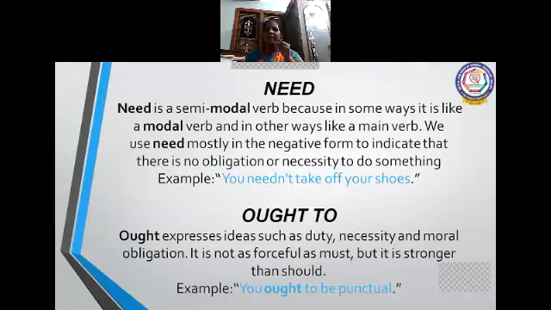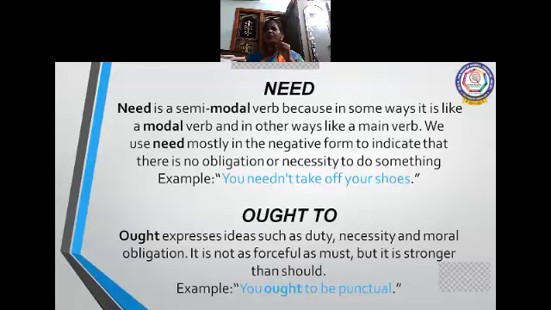So here must is forceful. When something is forceful, you must learn, otherwise you'll fail. You must take your exam, otherwise you'll sit in the same class. So that is must, very important, and you have to do it. But ought to is less than must and stronger than should. It is clear. You ought to be punctual to school, otherwise you'll get a punishment. So you ought to be punctual.